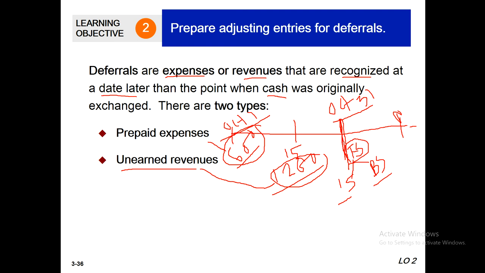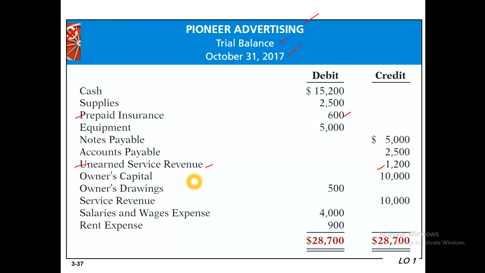Deferrals are expenses or revenues that are recognized at a later date, when we prepare our financial statements, that means income statements and balance sheet, than the point when cash was originally exchanged: 1st October 600, or 15 October 1200. These are the two types we have already discussed: prepaid expenses and unearned revenues. Now we can move to the next slide.